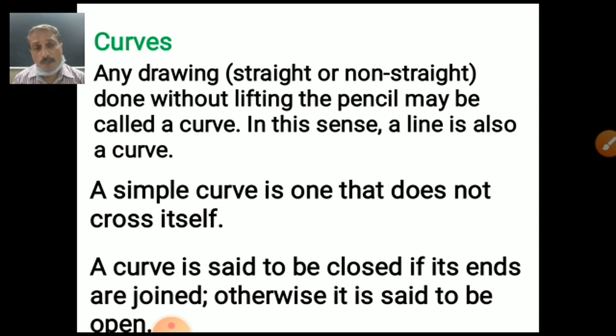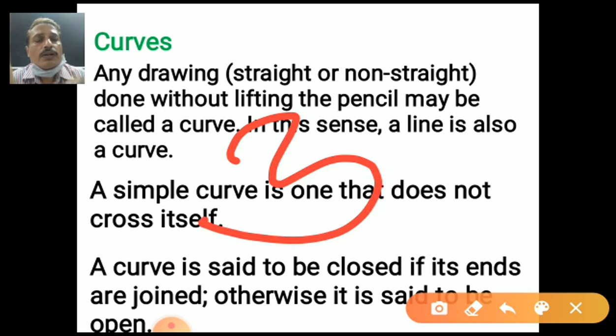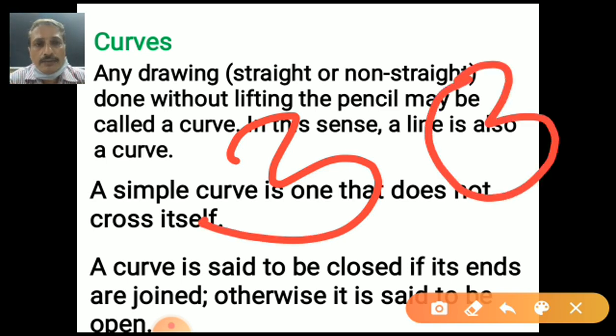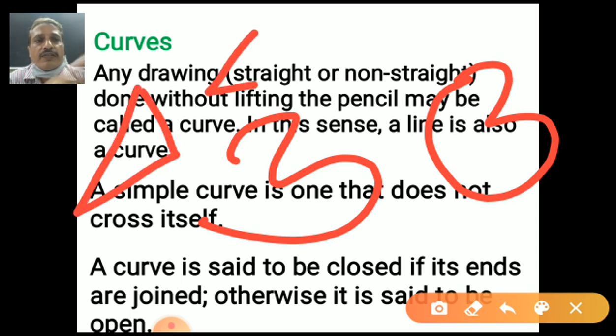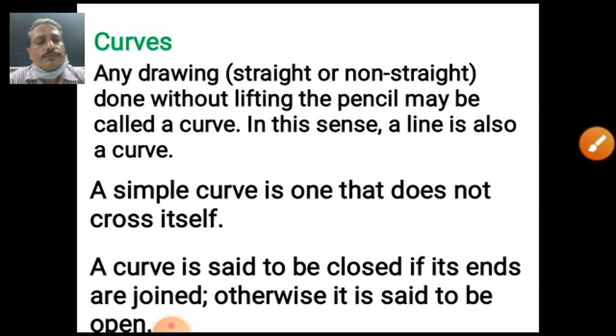Two types of curve, open curve and closed curve. Open curve means both ends are open and closed curve means both ends are joined. See, this is the open curve and this is the closed curve. Okay? See, this is the closed curve and this is the open curve. Straight line or zigzag line, no problem.